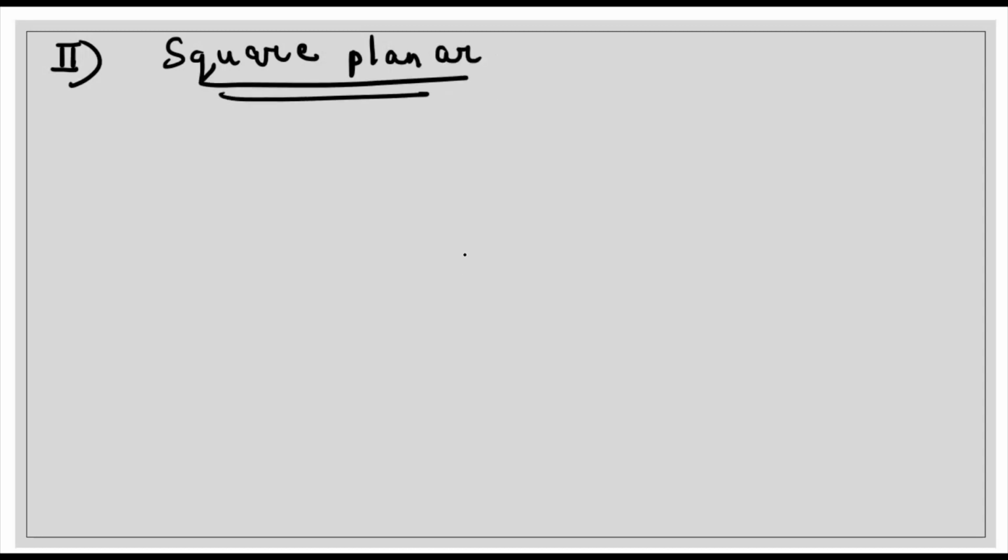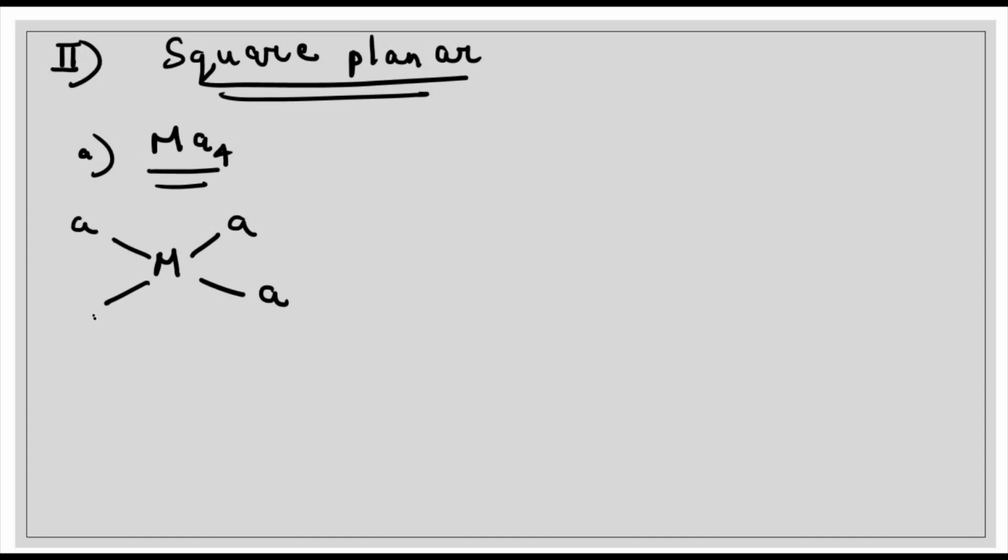Now let us take our second case. We have said that in the case of coordination number 4, there will be two types of geometry. The first one was tetrahedral, and the second one is square planar geometry. So let us consider the first one, Ma4. How can we represent the square planar geometry? We will represent the ligands like this, around the metal atom in a square planar geometry.